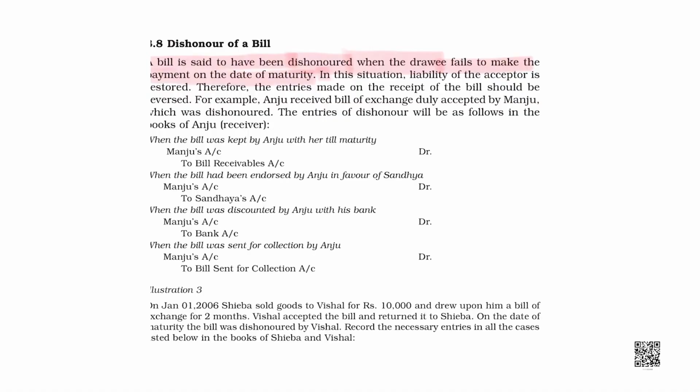Right? In this situation, the liability of the acceptor is restored. That means, when the bill is dishonored, when the debtor refuses to pay, then he becomes our debtor again. Right? When the drawee refuses to pay, then he becomes the seller's debtor again, and the seller becomes the liability in the books of debtor. Right, students? Let's understand by an example.